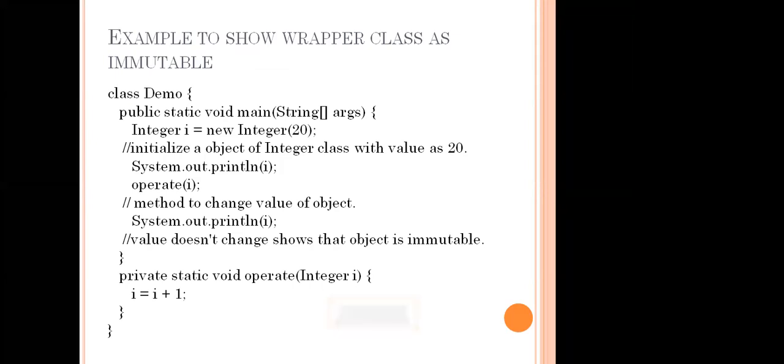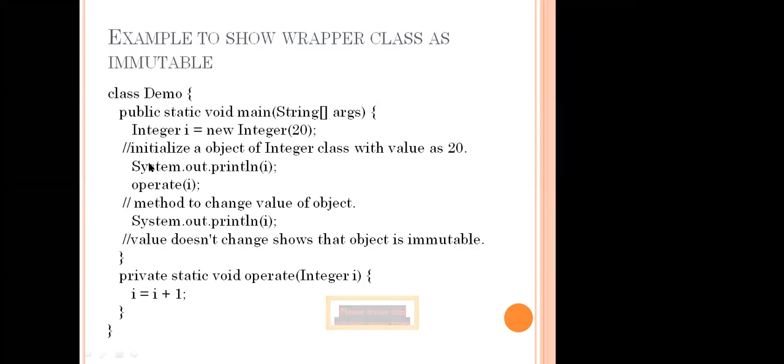So we are going to create an Integer. What is int or Integer? This is the wrapper class. Previously we simply wrote a small int, for that we are going to write a capital Integer here. So that is a wrapper class. The value of the wrapper class I is 20. So here I am going to use one method, the operate method of I.